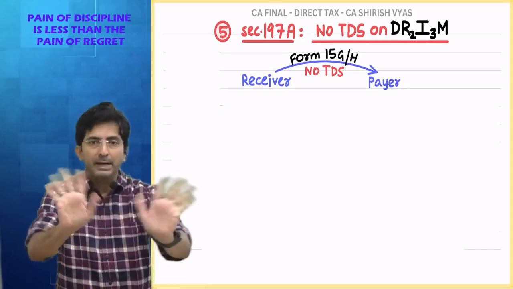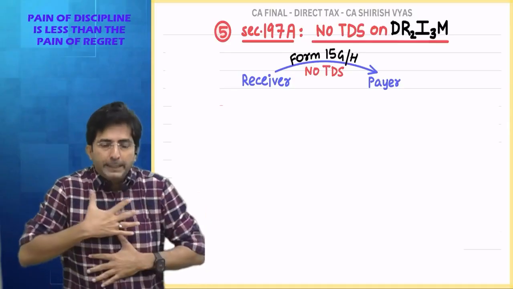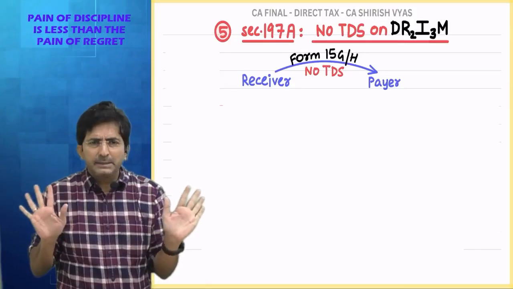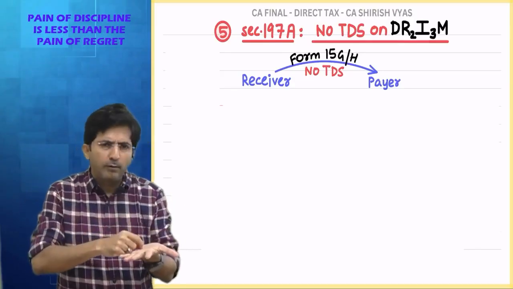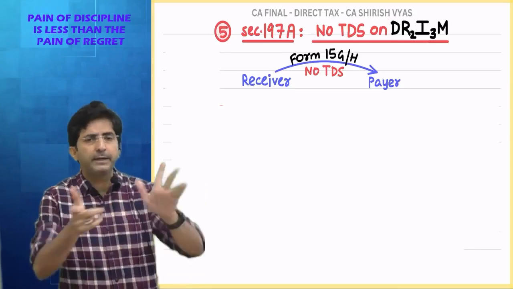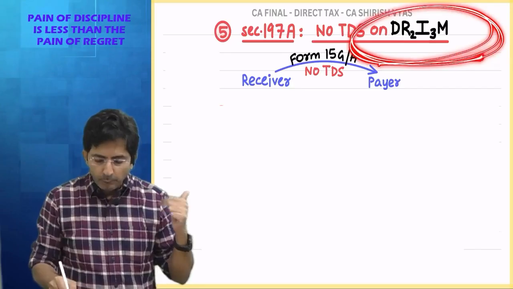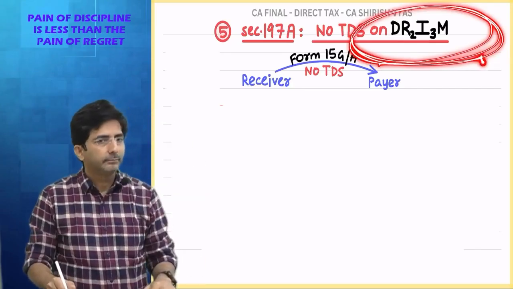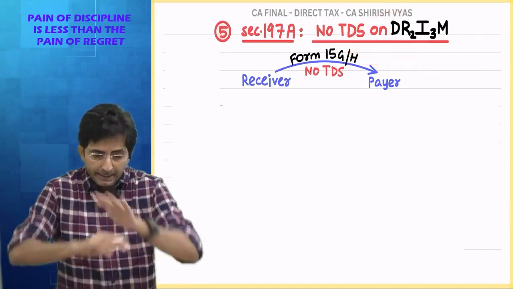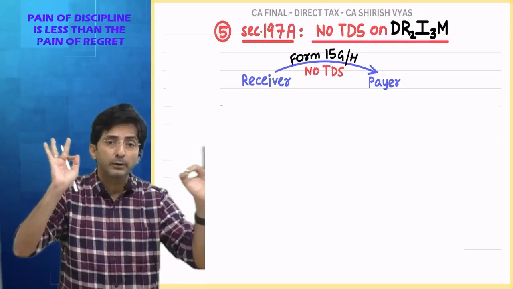In short, it is never advisable to give a fake form. Only if you genuinely have income not crossing the basic exemption limit, then you fill the form with rights, and then your TDS will stop. And this you have to do every year. But this facility is available only for DREAM income. This facility of filling form 15G and stopping your TDS is not applicable for every income subject to TDS.